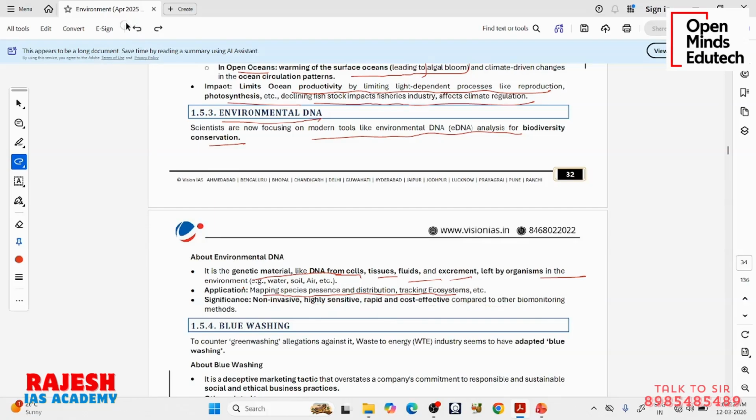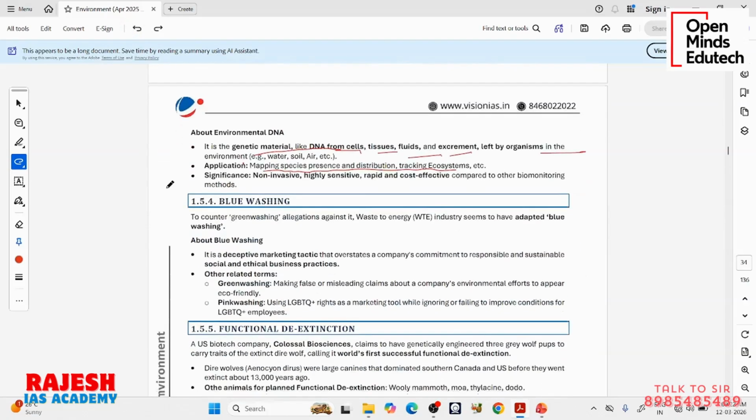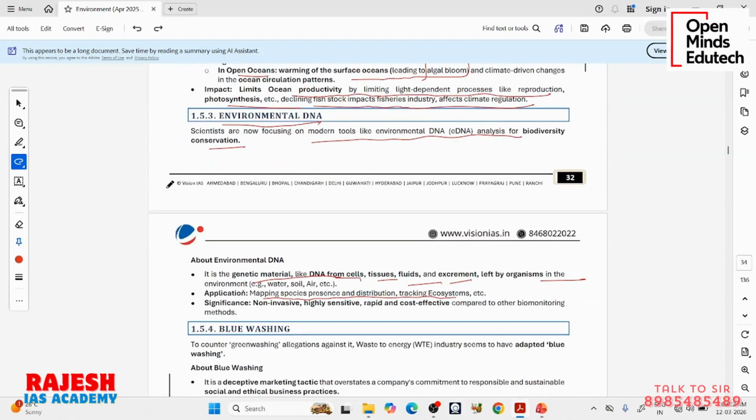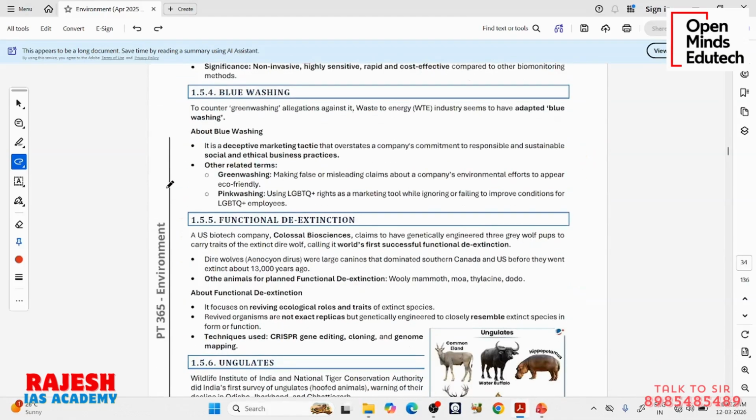Okay, so traditional biomonitoring methods I told you. Compared to them, environment DNA is a very advanced one. So these kind of new terms are very important for prelims. Then comes the blue washing. So what is blue washing?